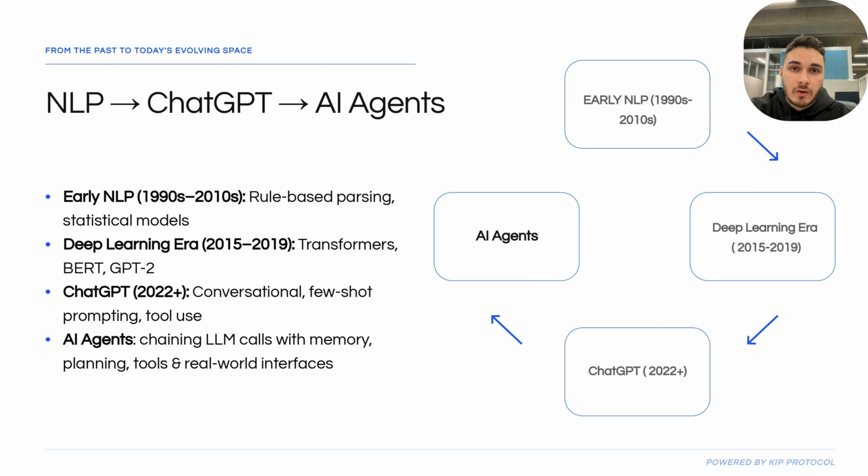To many of us, consumers and even developers, ChatGPT and LLMs brought conversational AI into the mainstream, enabling natural dialogues with minimal prompting. Now we're entering the AI agent phase. We're talking about chaining large language model calls, hooking agents to memory stores, planners, and external tools. This progression moved us from static text generation to dynamic, goal-driven systems.